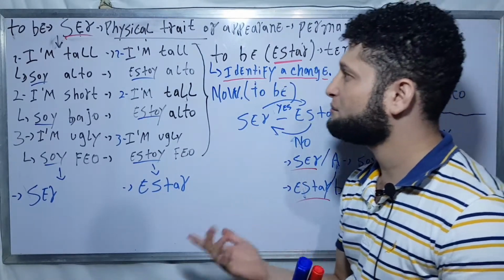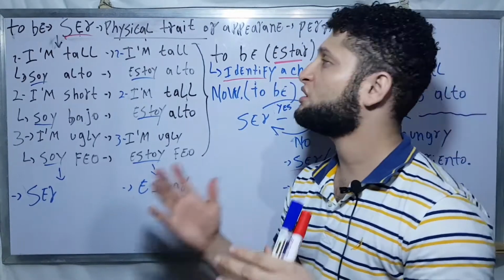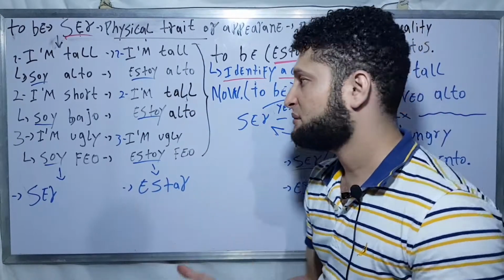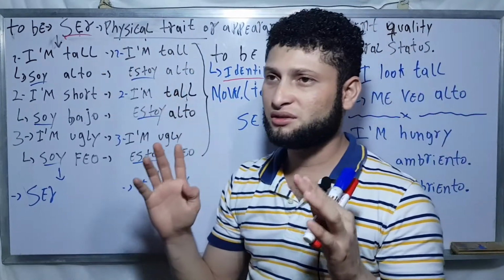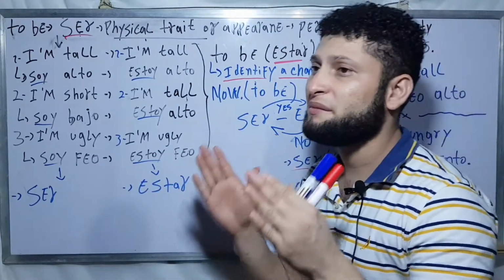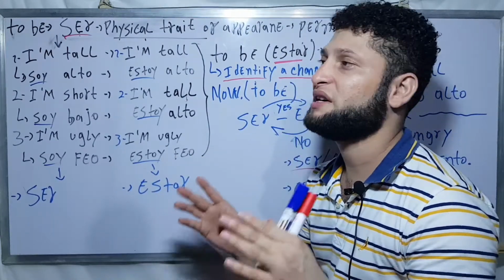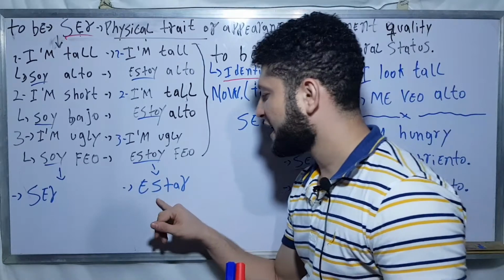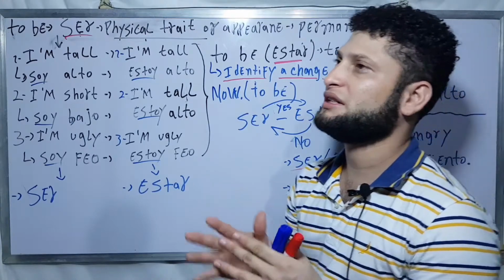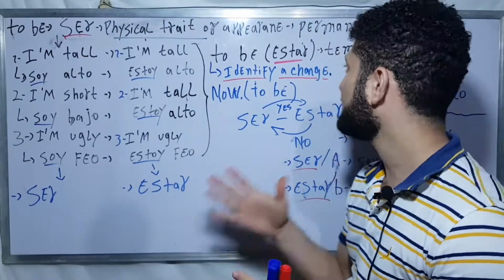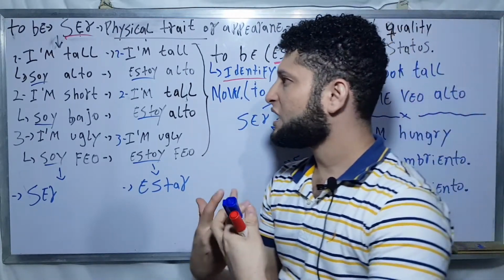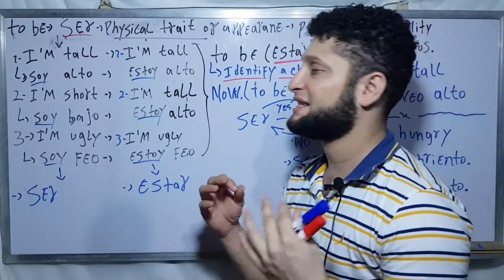The difference is that the verb ser is for permanent qualities, and estar is for a certain period of time, or for a temporal status. Now I will show you the examples.